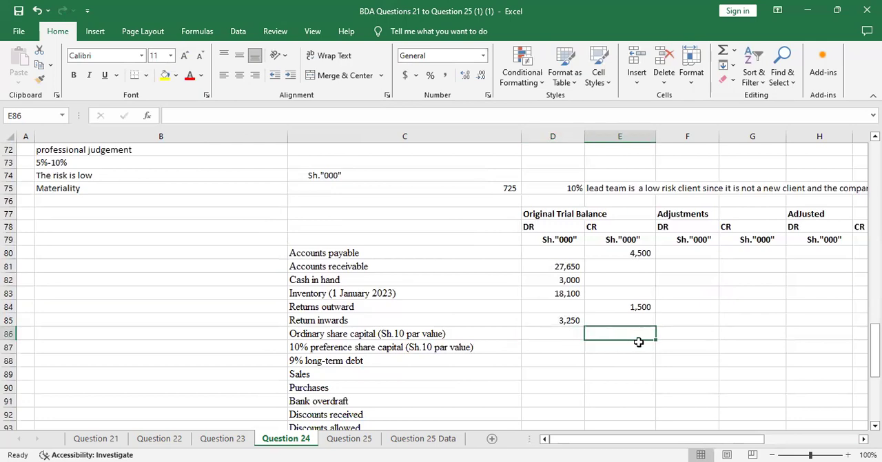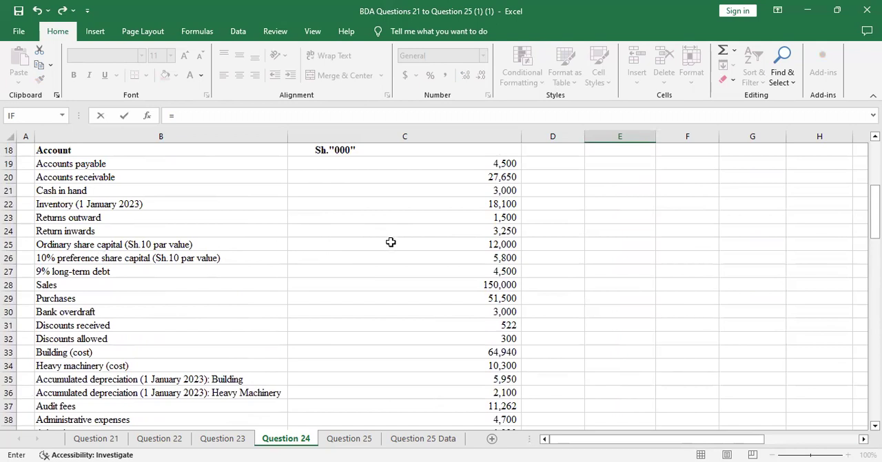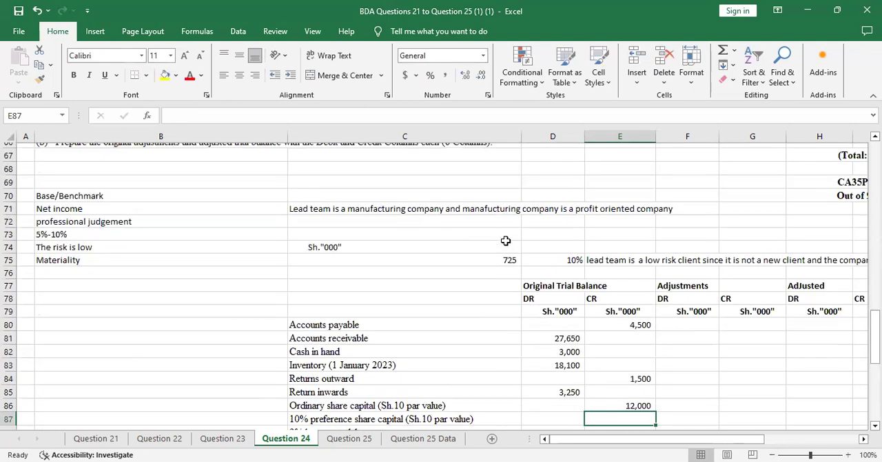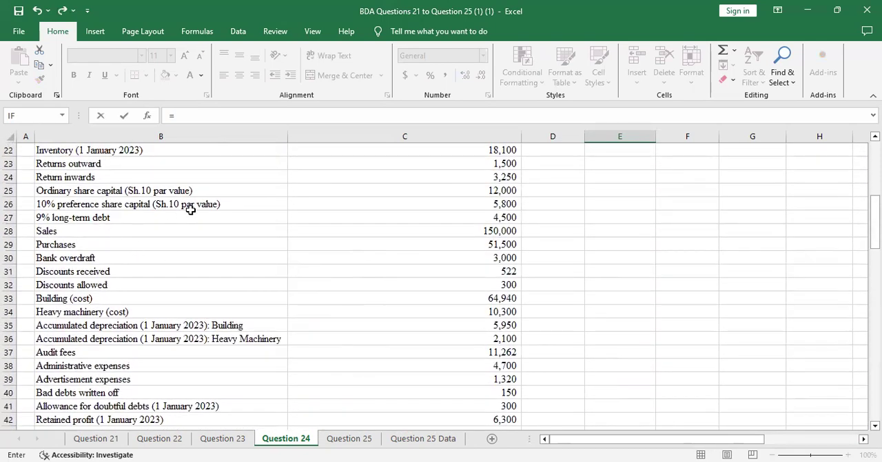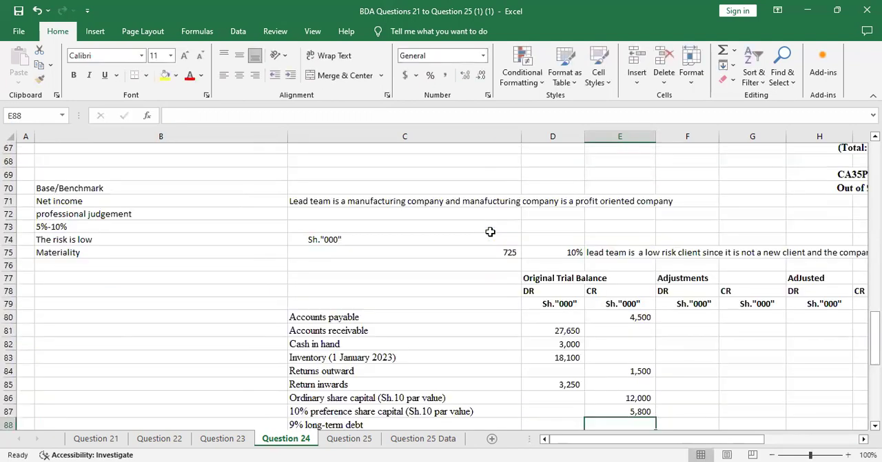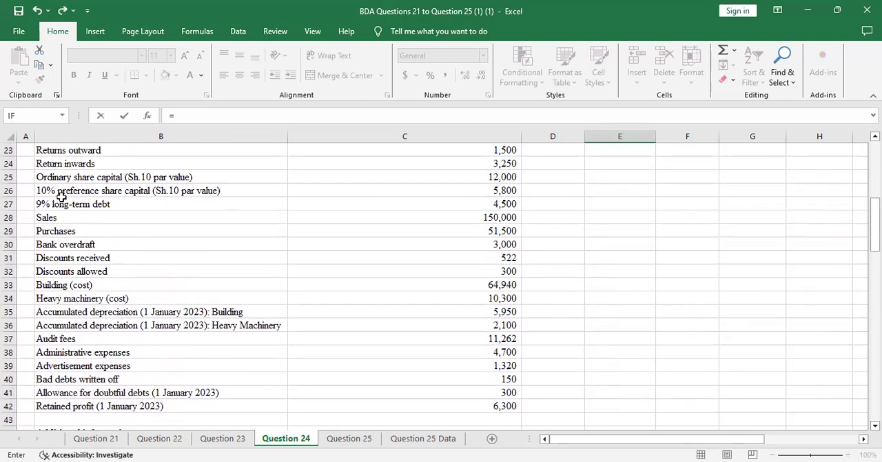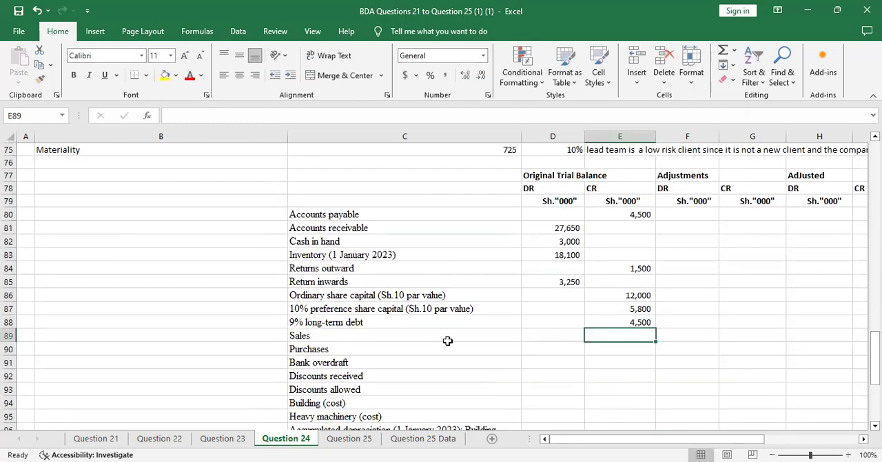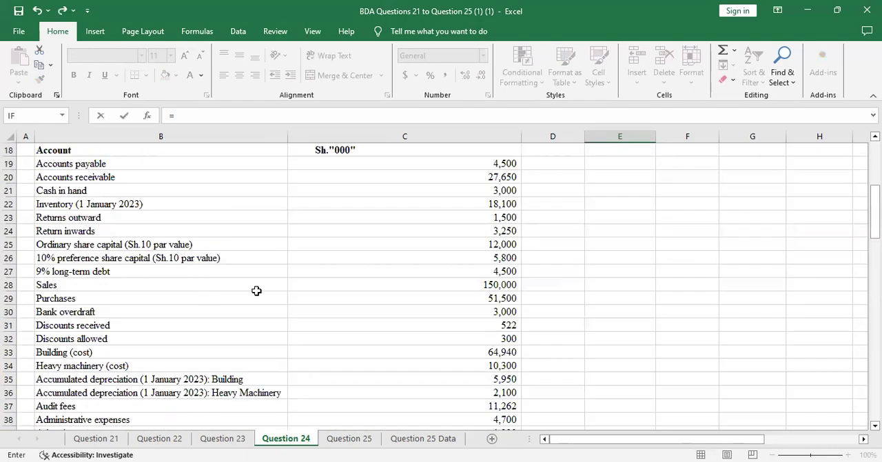Then ordinary share capital is an equity, so we credit it. The 10% preference share is also an equity. You credit. The 9% long-term loan is a liability, we credit. Sales is an income. Yeah, that's revenue, so we credit sales also.